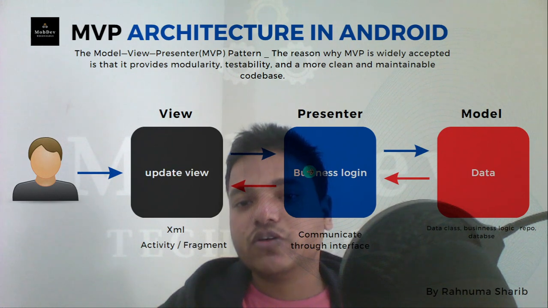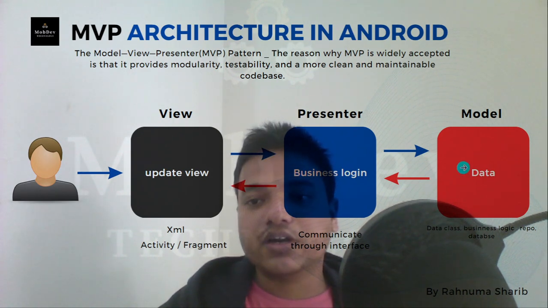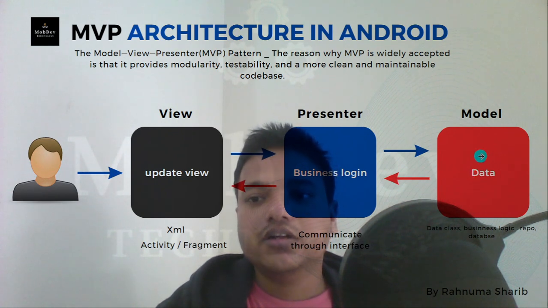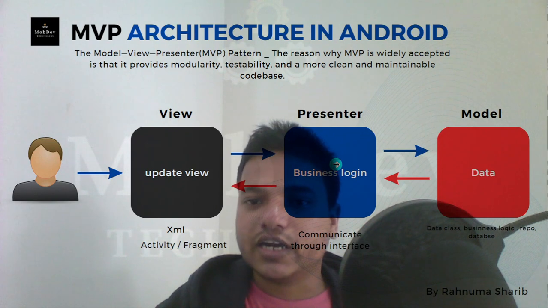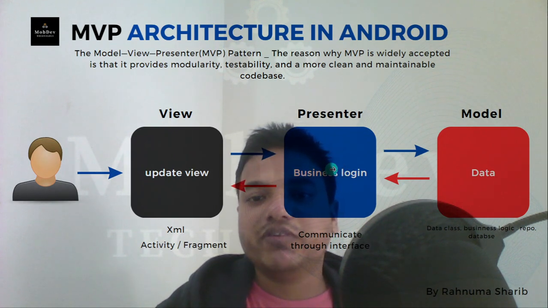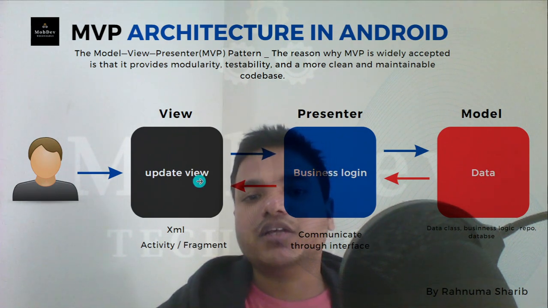This button click calls the presenter to do some business logic. The business logic sees that it needs data, so it calls the model, which fetches the data from either its repository, REST API, or the database. The data comes back to the presenter. Then the presenter has an interface. Whenever we receive the data, with the help of the interface, we pass it to the view.